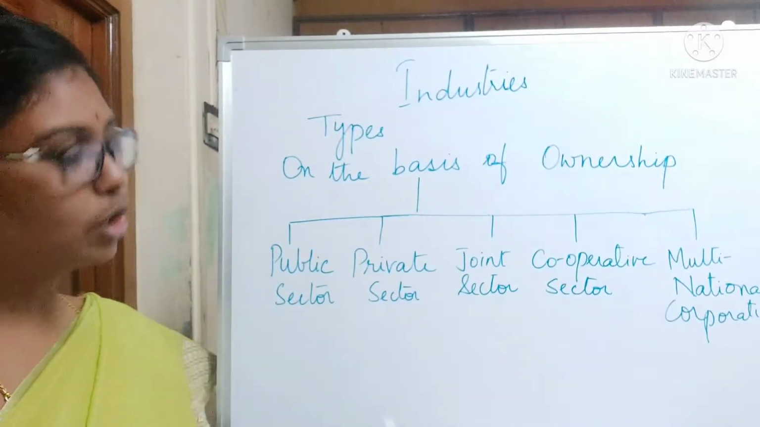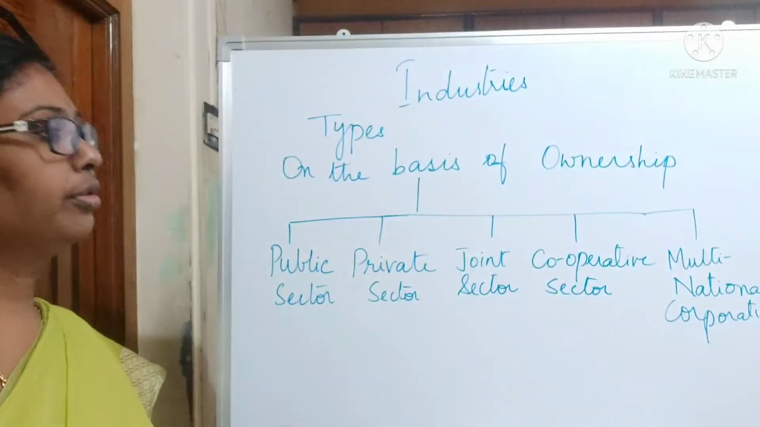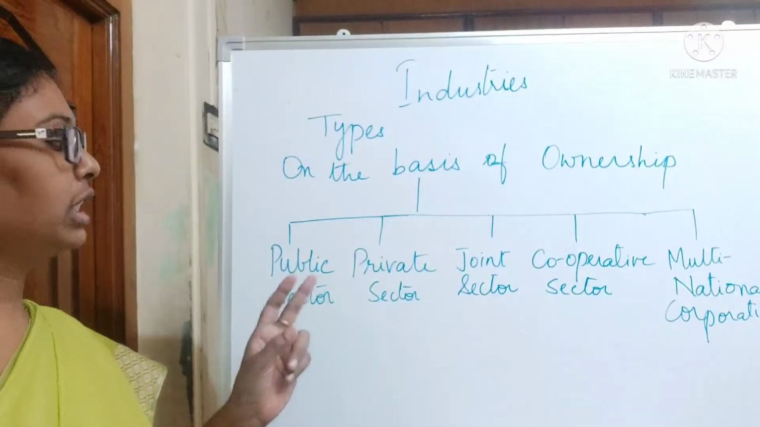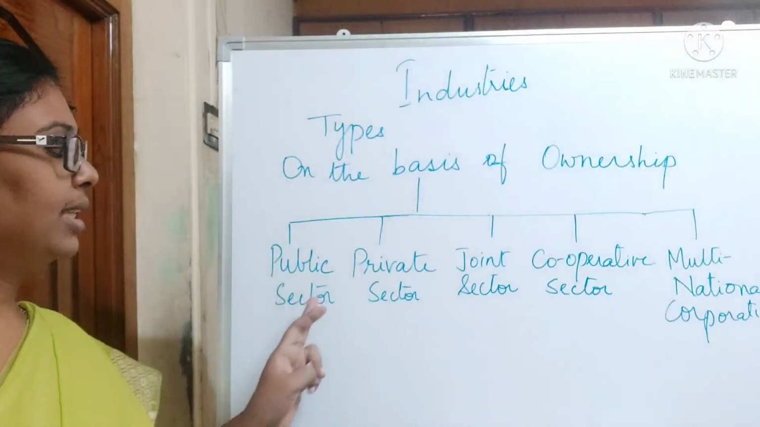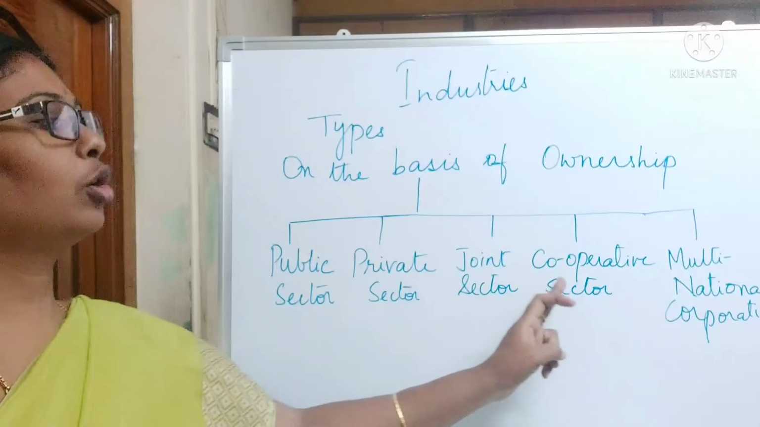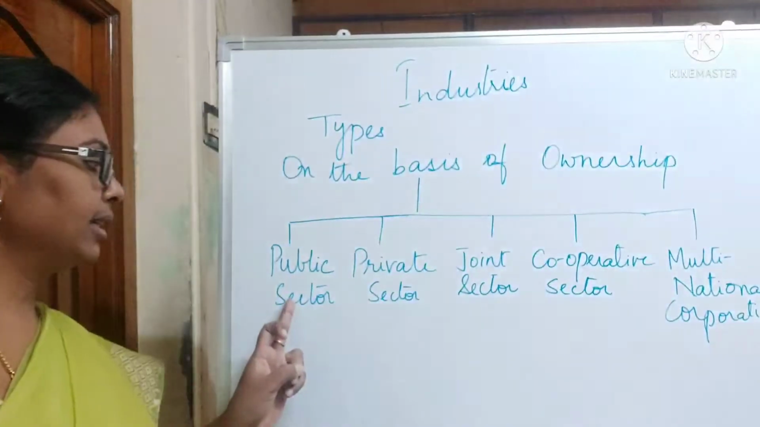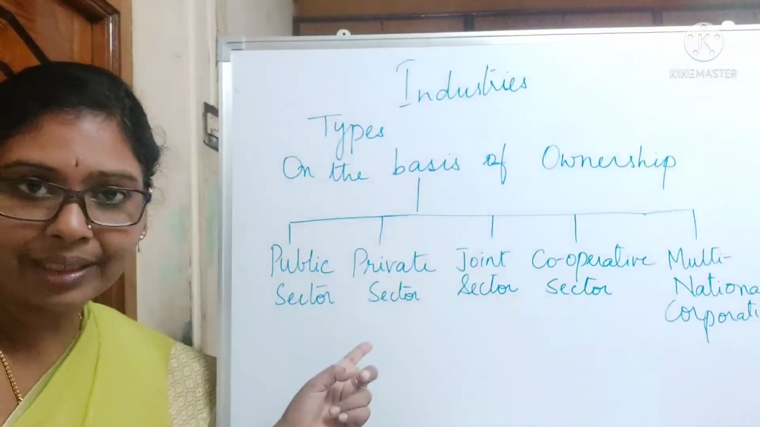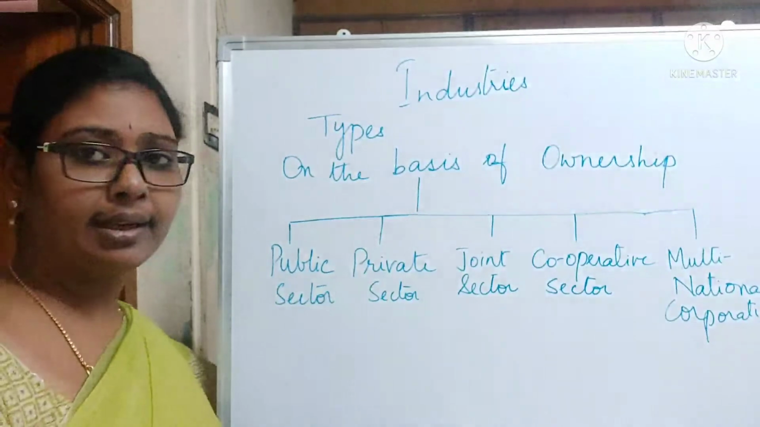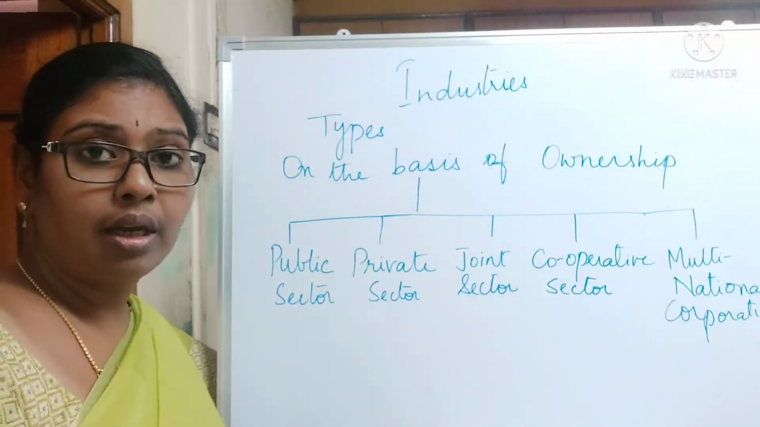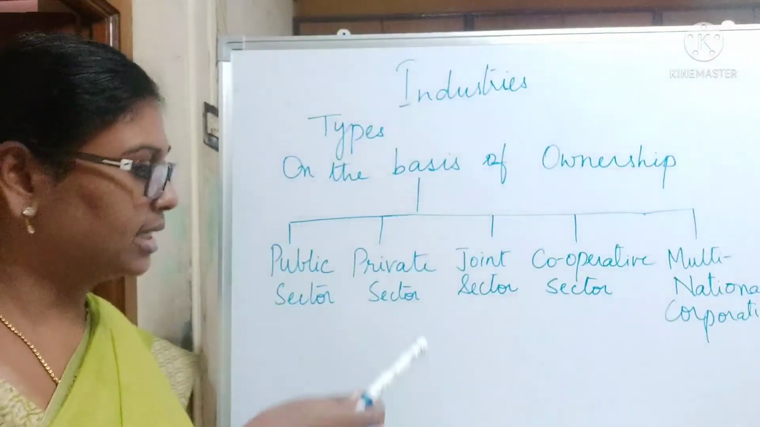Now, on the basis of ownership, that means who is the owner of the industry. On the basis of ownership, industries are divided into 5: public sector, private sector, joint sector, cooperative sector, and multinational corporations. Public sector means it is owned by the public. Indian Oil Corporation is an example of a public sector industry. That means people also are owning the industry in form of shares.